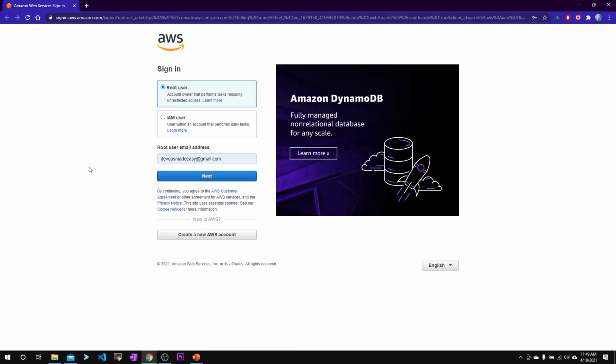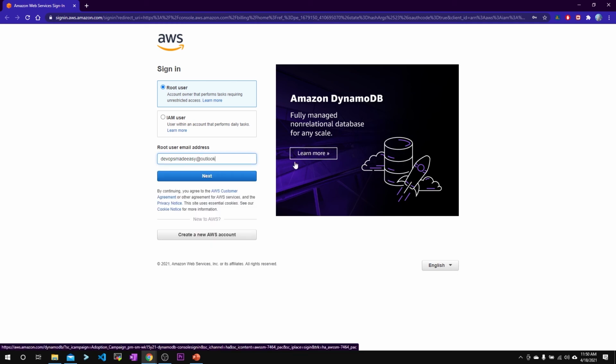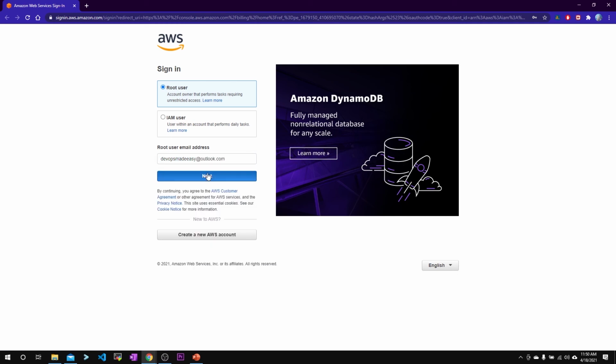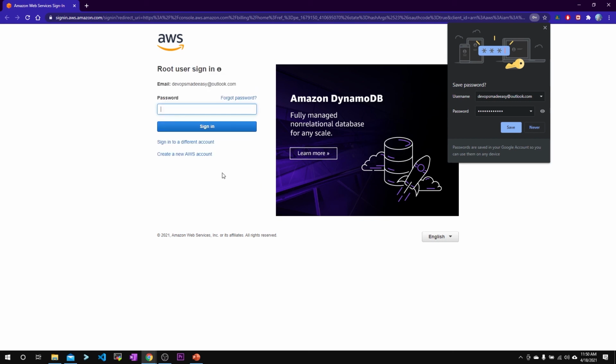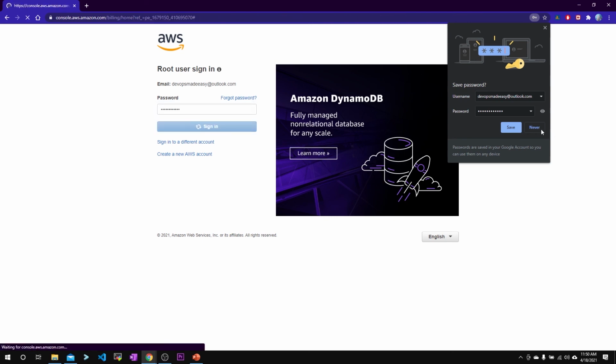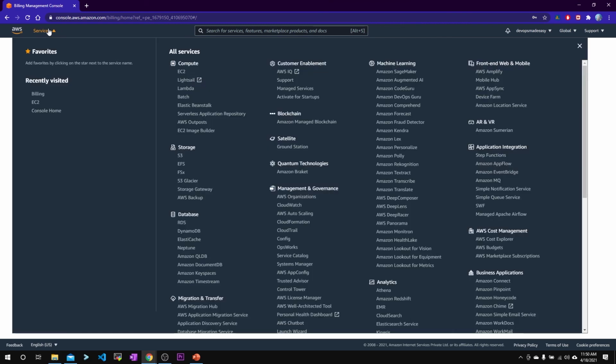Enter your username which you have used during the sign-up process and click on next. Enter the characters as shown in the security check and enter your password. That's it. So your AWS account is now created. You can click on the services section to see what are all the services offered under the AWS platform.